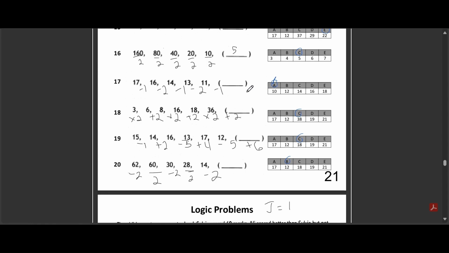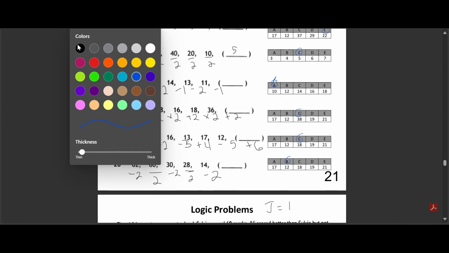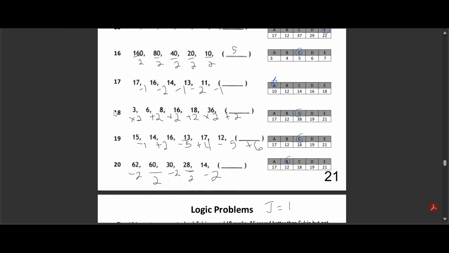Here's the explanation. The pattern alternates between subtracting 1 and subtracting 2. So we subtract 1 from 17 to get 16, then subtract 2 from 16 to get 14, subtract 1 from 14 to get 13, subtract 2 from 13 to get 11. To continue the pattern, we need to subtract 1 from 11, which gives us 10. The other options are incorrect because they don't follow this alternating subtract 1, subtract 2 pattern.